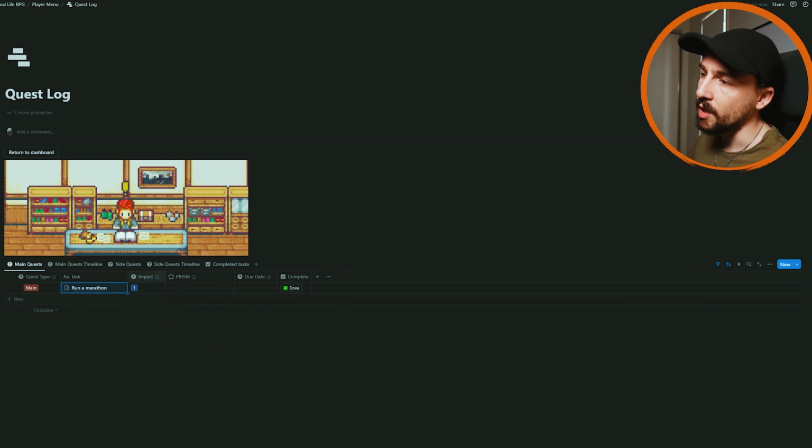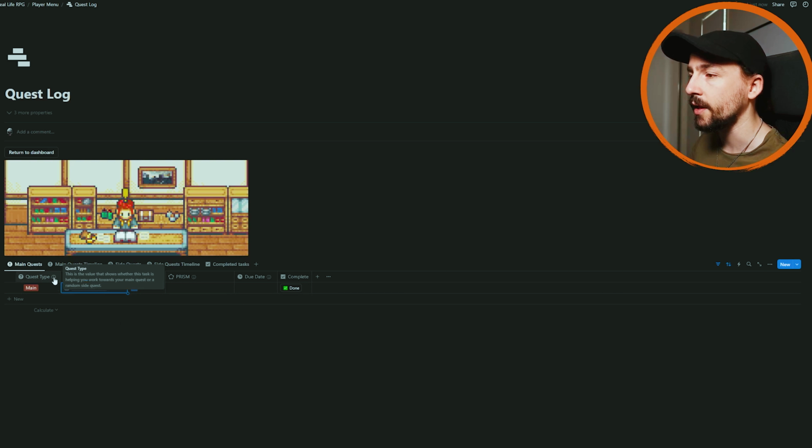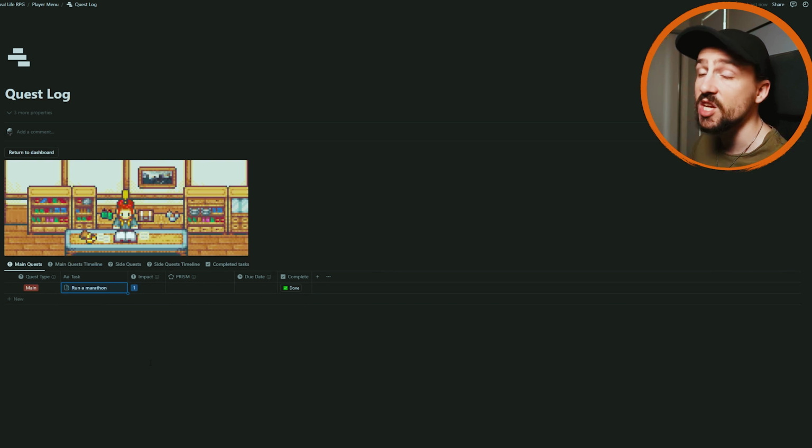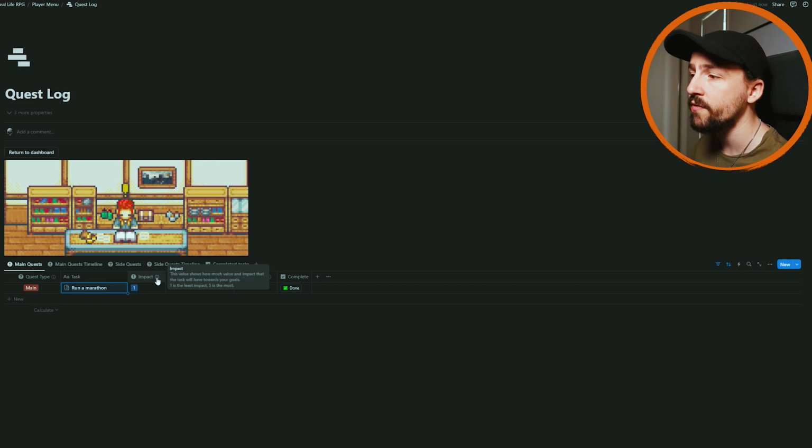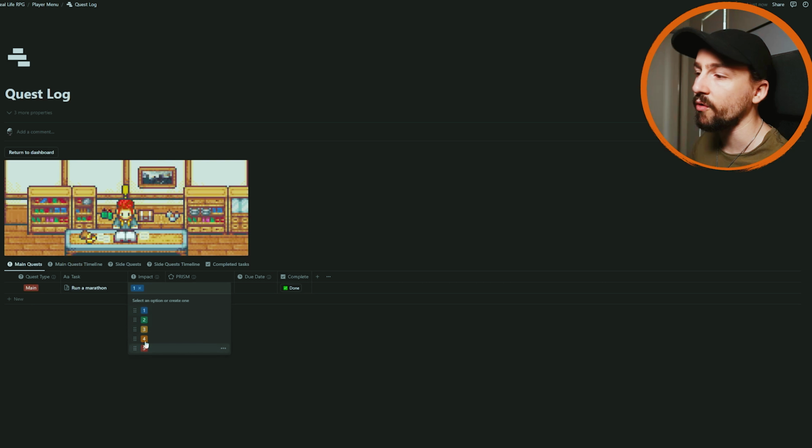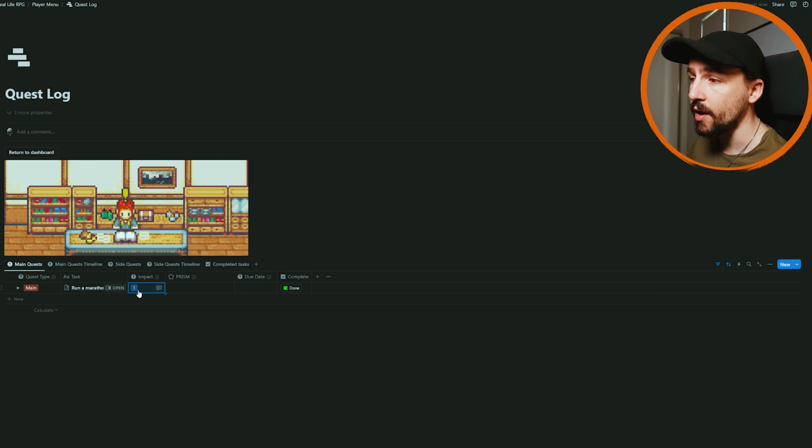The next aspect that I wanted to talk about was the impact. And here's a good point to point out that in every single one of these aspects, if you do not understand them, there is a little info tab that explains what the actual thing is. All you have to do is hover over that little I button and it will show you a breakdown of what that thing is. So the impact value is a score of 1 to 5. And this is simply a value in relation to how much impact this task is going to have on the overall quest. So right now, running a marathon, it is the whole quest, so it is a number 5.